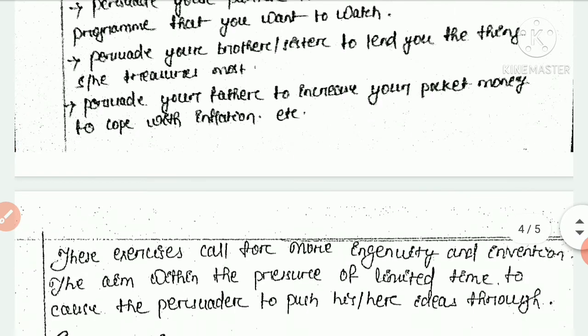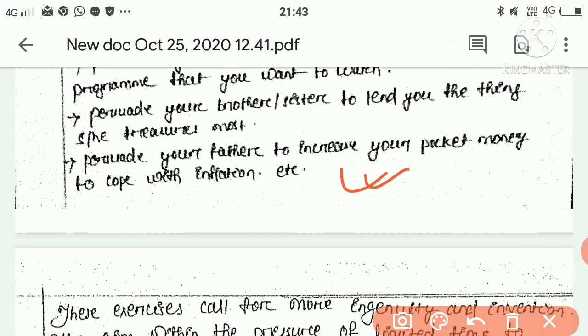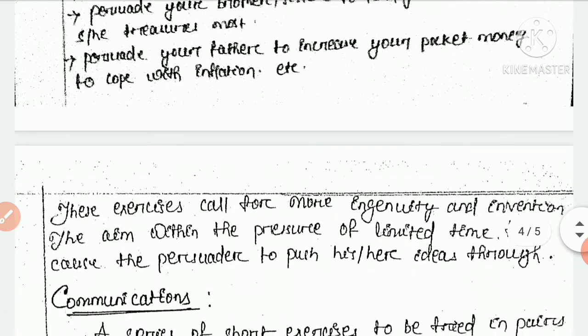Then persuade your father to increase your pocket money. This is also an important thing inside the classroom activities. So in this process, a learner can learn the use of words like please and kindly inside the classroom.